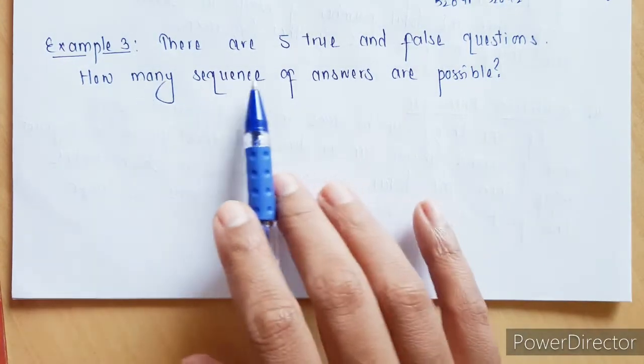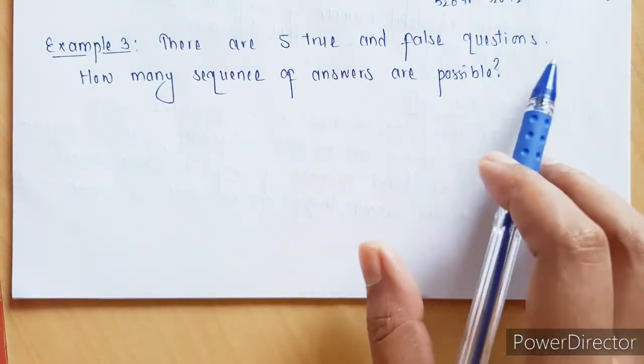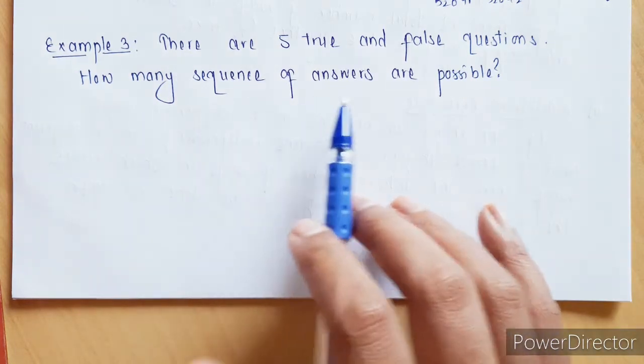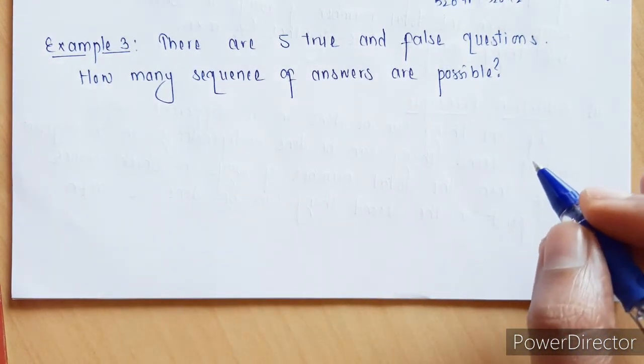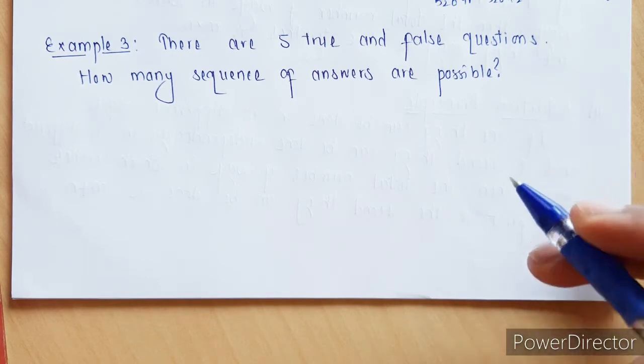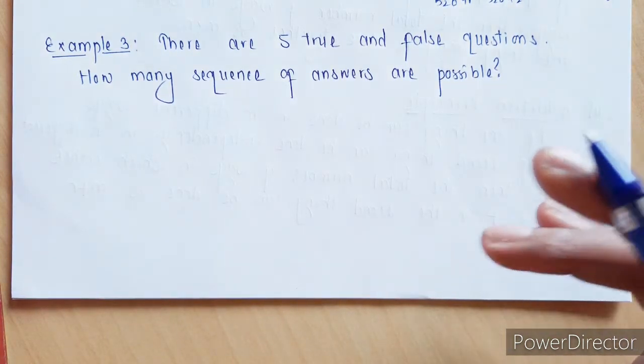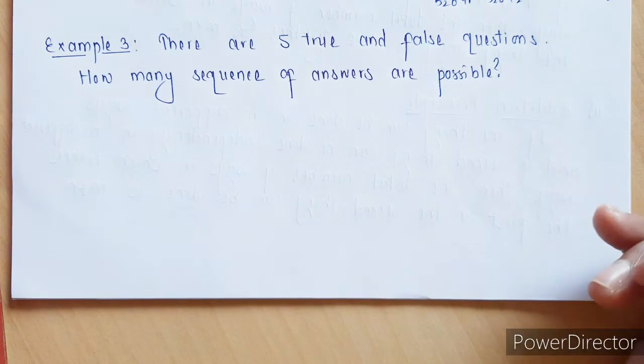Example 3. There are 5 true and false questions. How many sequence of answers are possible? Now for each question there are only 2 answers possible. The answer can be either true or false.